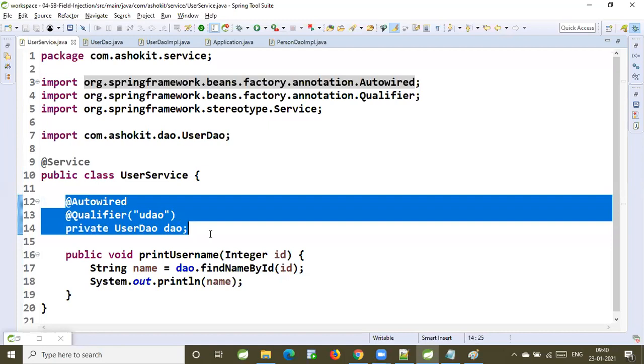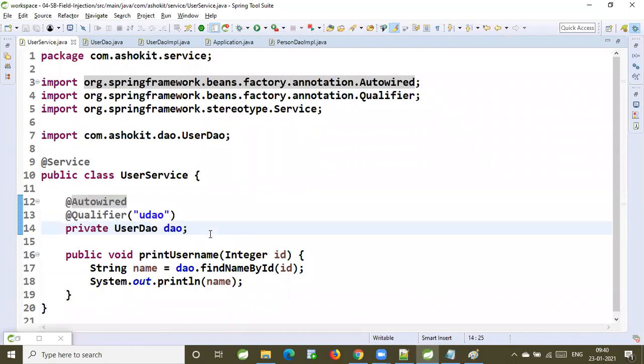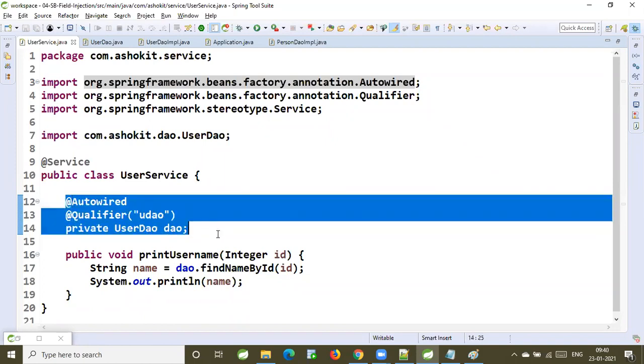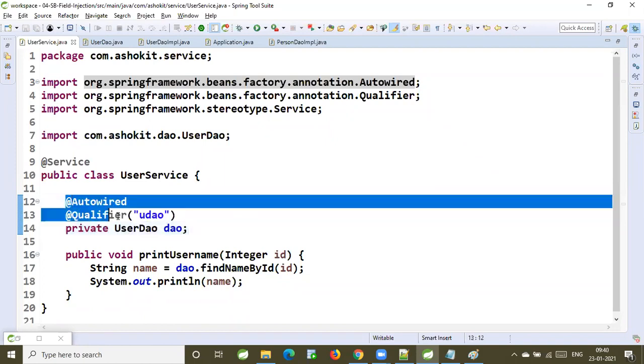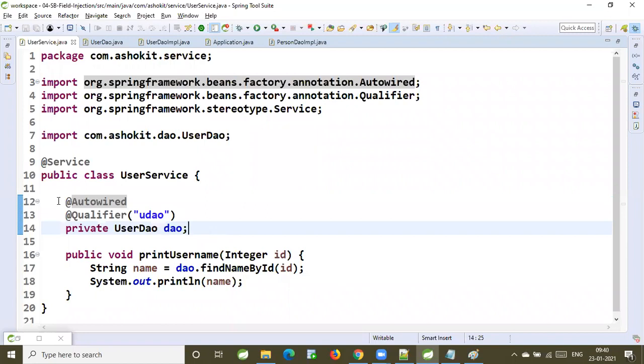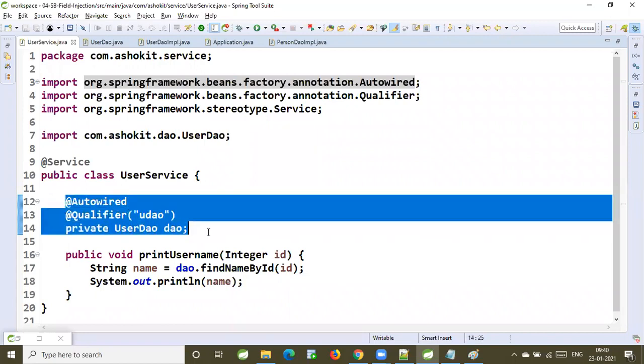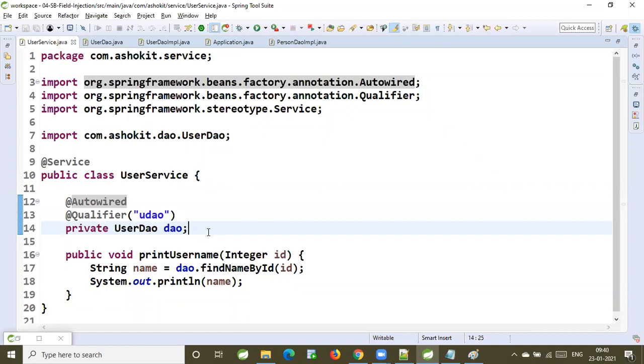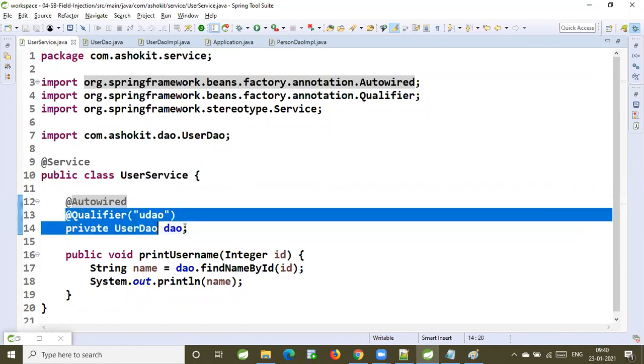Got it? Yes. Fine. Could you please come again? Actually, I missed the point. So here, when I specify @Qualifier, did IOC already get the information about which bean it has to inject, or does it not have that information? It already has the information, because it has to inject the UserDAO object.